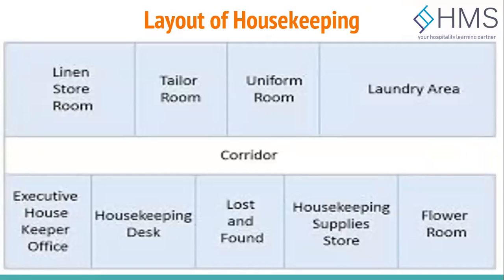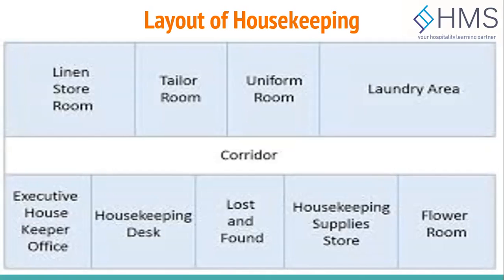The next important area is the floor pantry that I talked about just now. It is a maid service room wherein you park the maid's cart trolley, and in this room you should have the supply of linen, guest supplies, and different types of equipment which could be needed for that particular floor. It could be that your hotel has 10 floors. For 10 floors, you will have 10 different floor pantries, and those floor pantries are the nerve center for the floor.